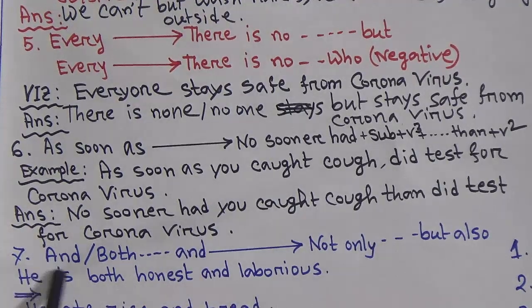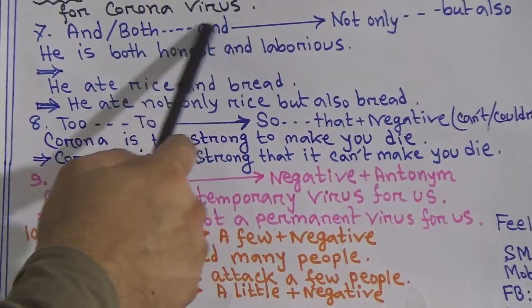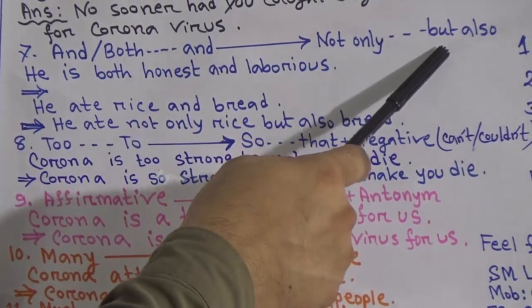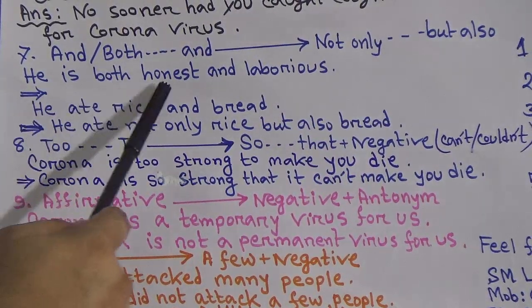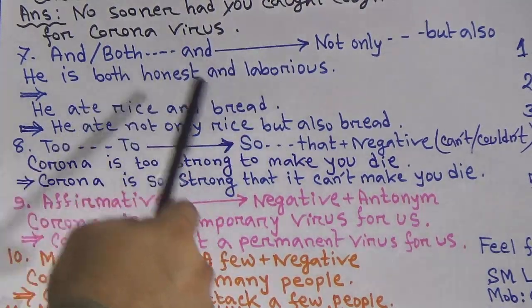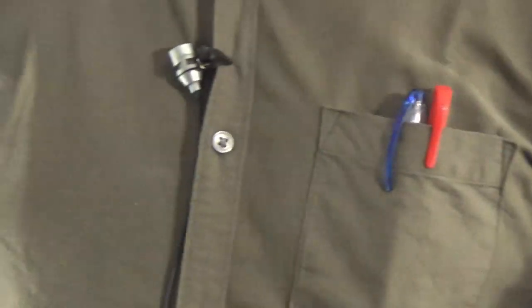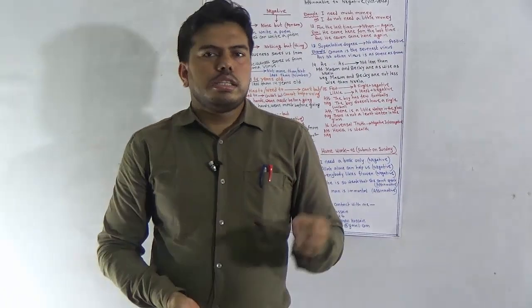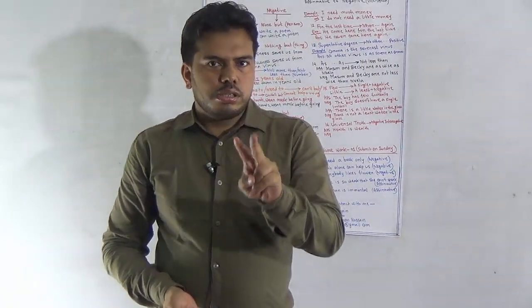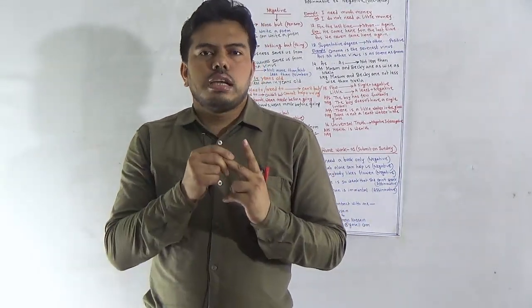Next one, rule number 7: and or both ... and will be changed by not only but also. If I say he is both honest and laborious, it denotes that he is not only honest but also laborious. This both includes two things: he is honest, and he is laborious.